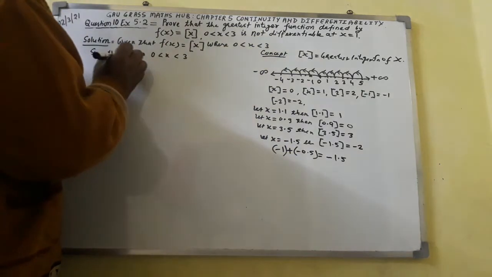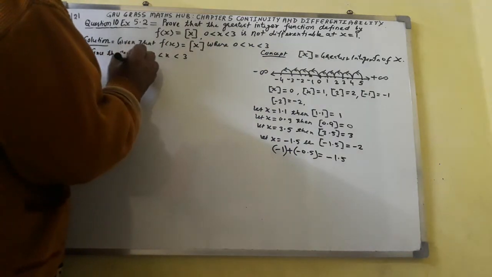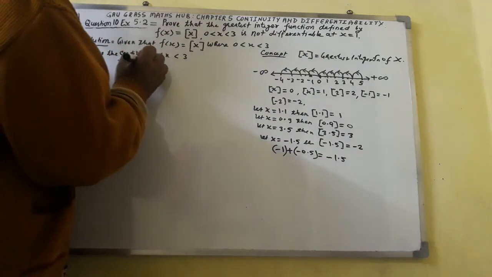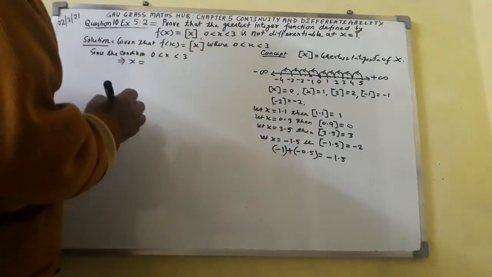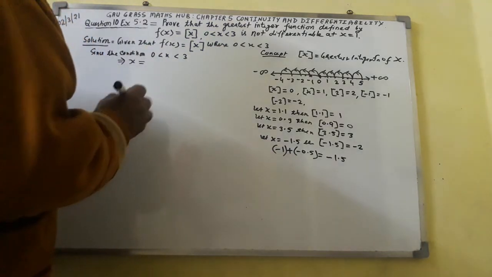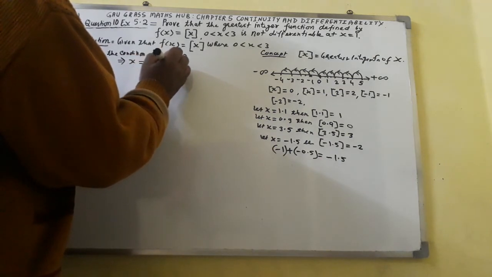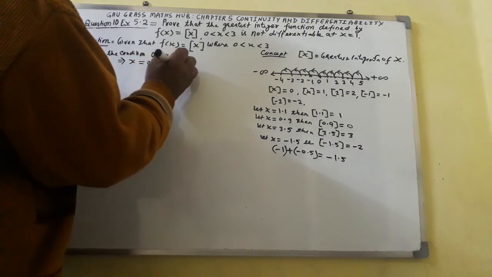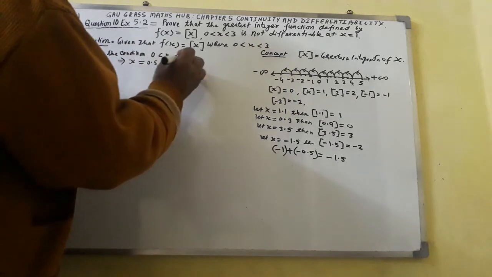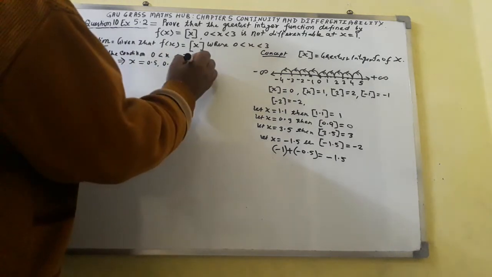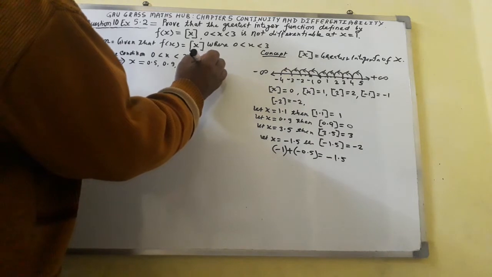This means that the value of x will take only 0.5, 0.9, 1, 2, 2.5.